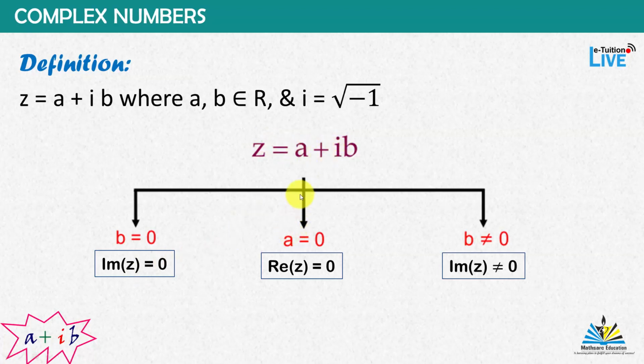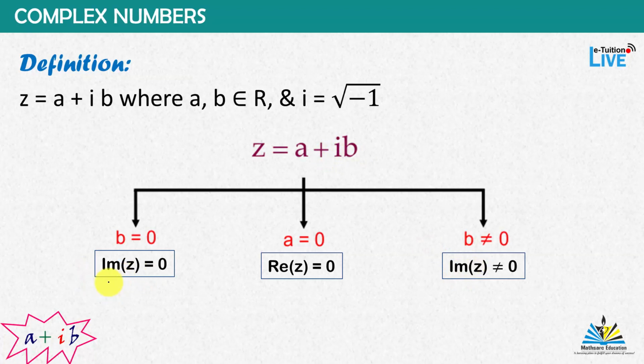Now if a is 0, then z has only an imaginary part, and in this case the real part of z is equal to 0. And in the third case, b is not equal to 0. a may be 0, a may not be 0, so both situations are included here. So we have three cases.